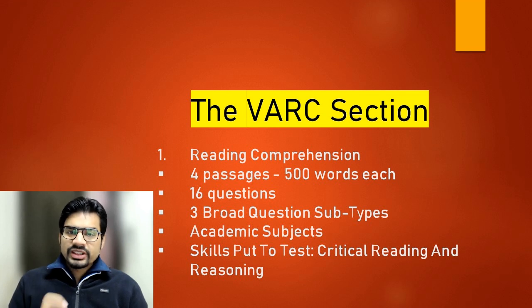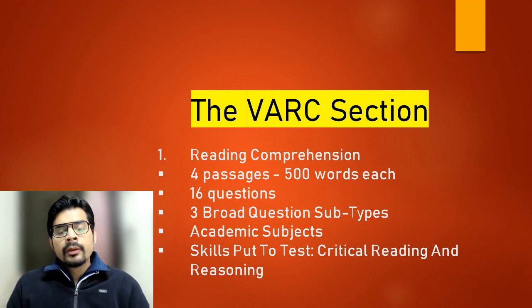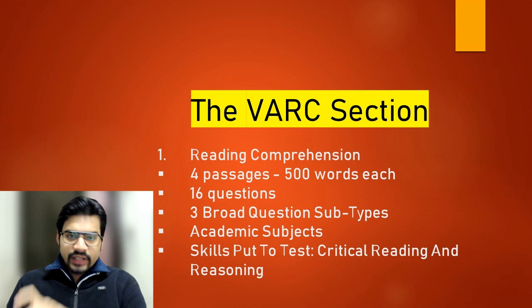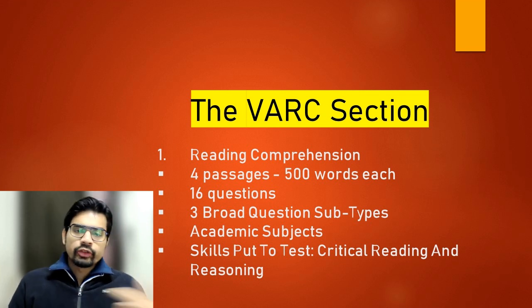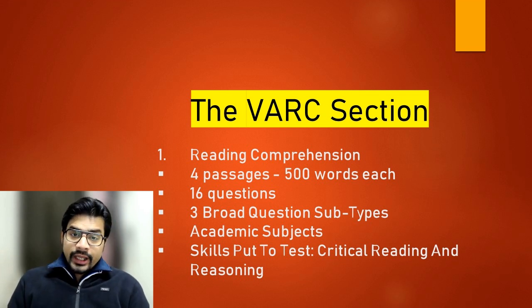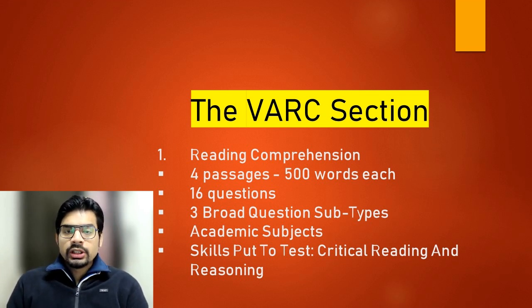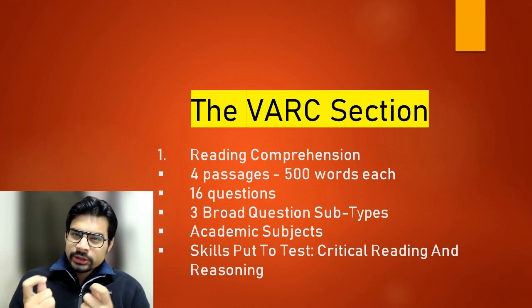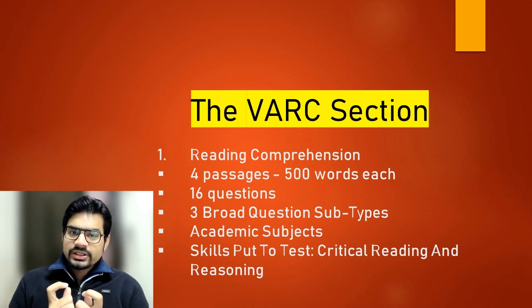The second subtype of question within RC is fact check or fact verification questions. They are direct: according to the passage, which of the following is true or which of the following is not true. So you are simply asked to validate answer choices from the information given in the passage, true, false, true, false. Of course, it is not going to be very simple. There could be a subtle difference and nuance that separates the information given in the passage and that given in the answer choice.